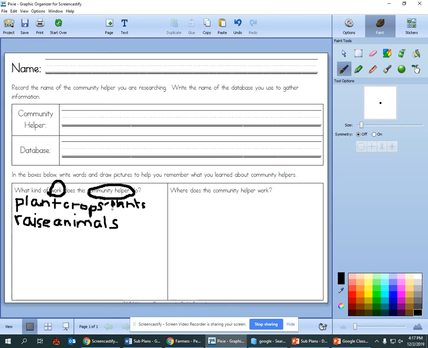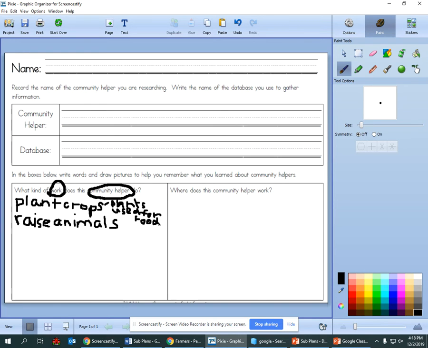Remember that when you are doing this, you have to write really small so you have plenty of room for all your notes and all your details. See how I'm writing really small? It's kind of hard to do on Pixie though, but it will be easier for you to do with a pencil. For food. Okay.